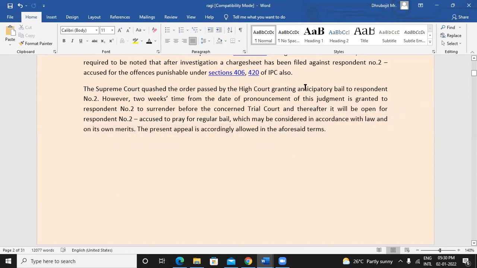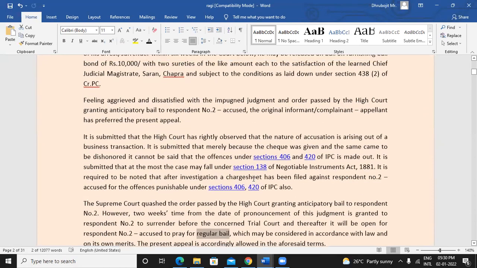That means anticipatory bail does not make sense in this case, but regular bail may be applied for, and considering everything that has happened, it is upon the trial court to decide whether we can release this person on bail or it will be risky.